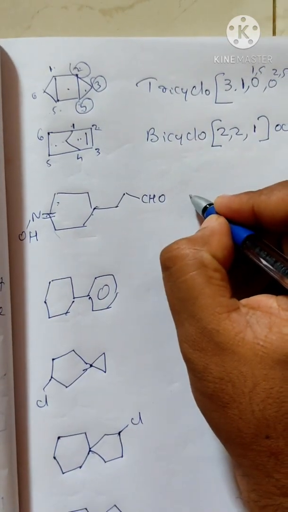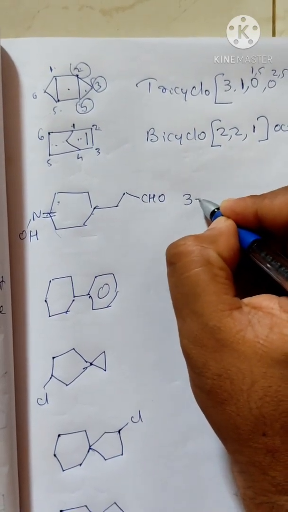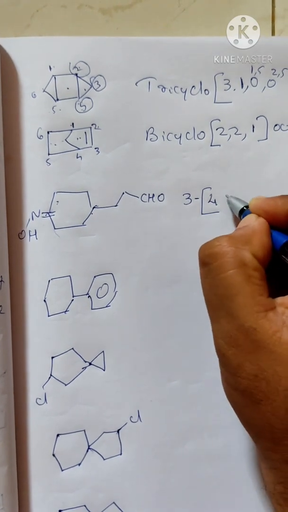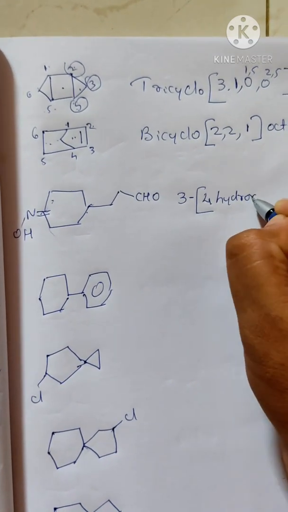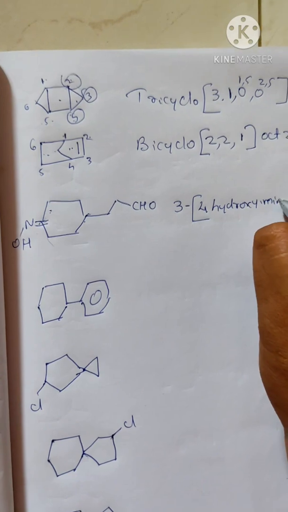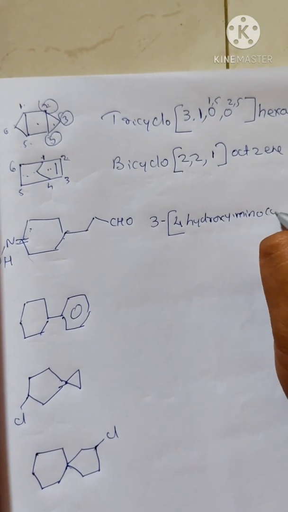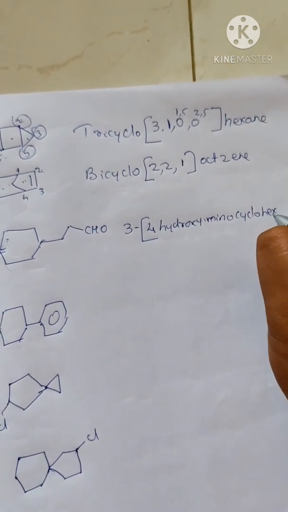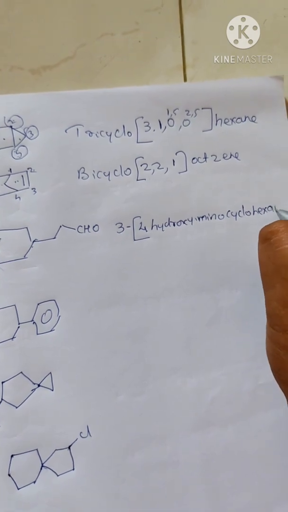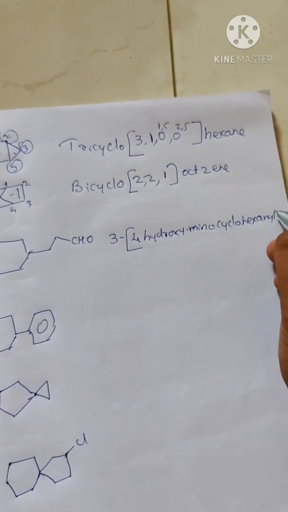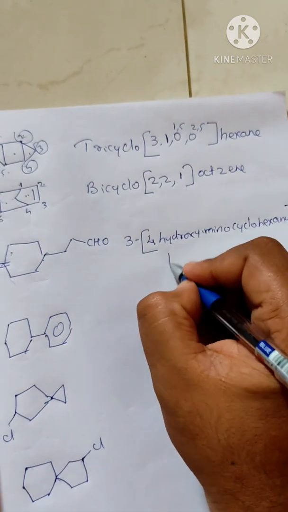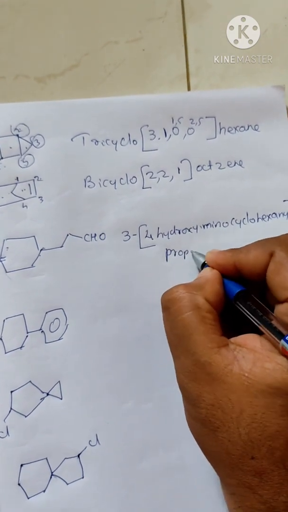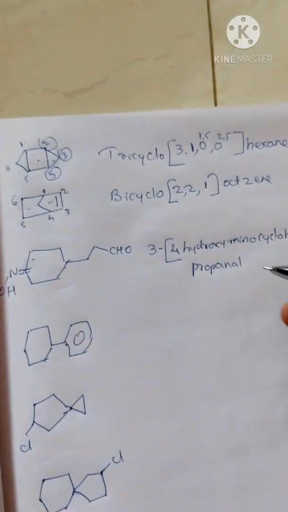So the name will be: third position, 3-(4-hydroxyimino cyclohexanyl), then we close the bracket, then propanal. So this is this compound.